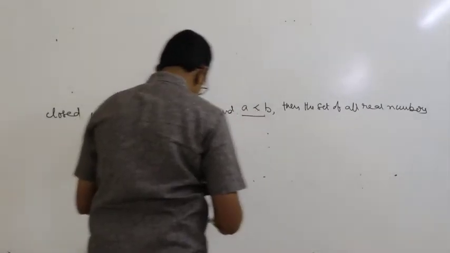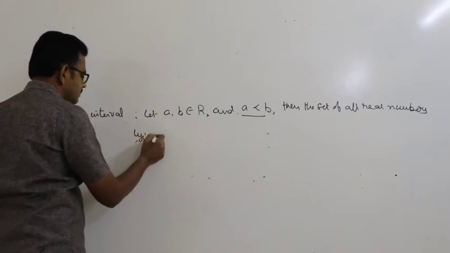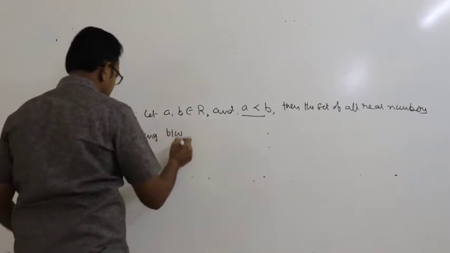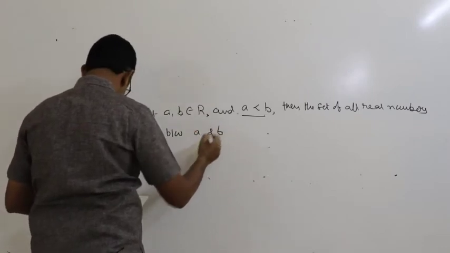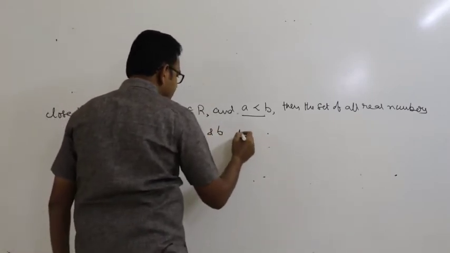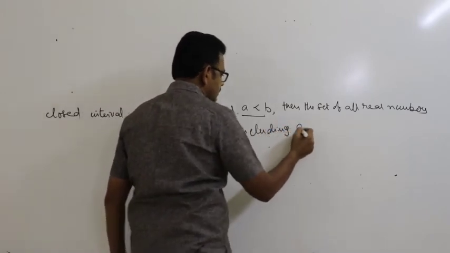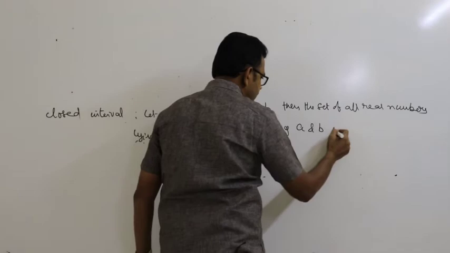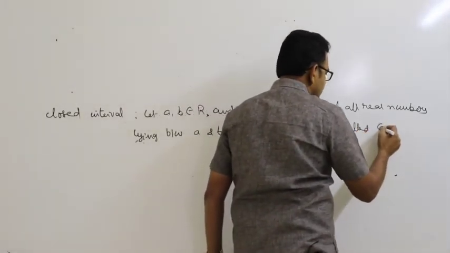Then the set of all real numbers lying between a and b, including a and b, is called a closed interval.